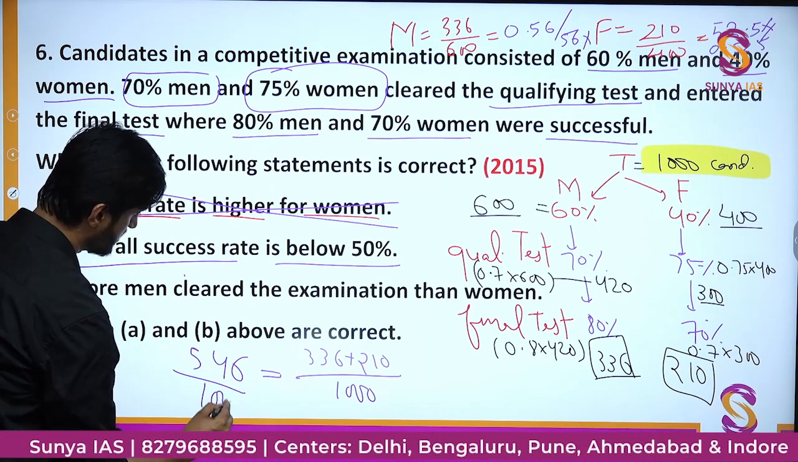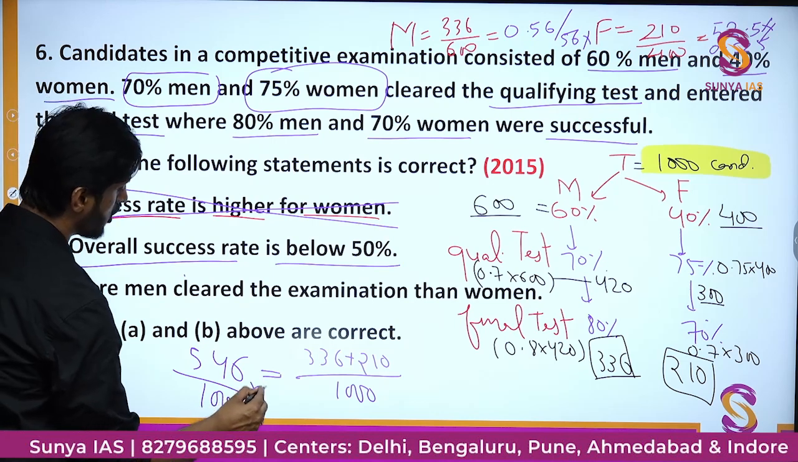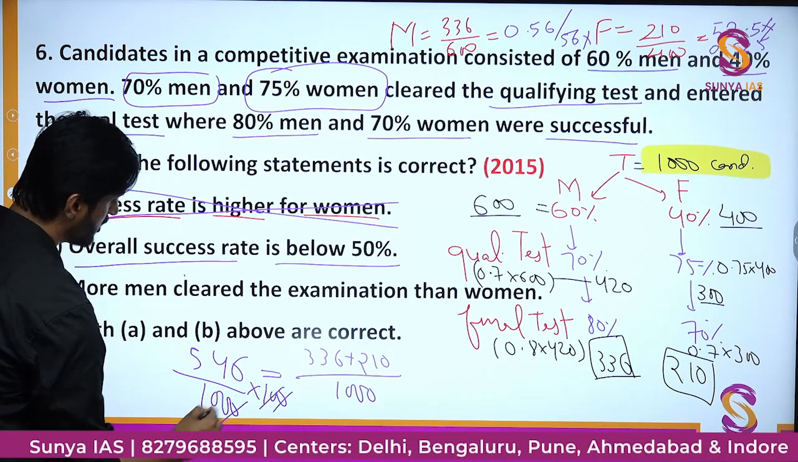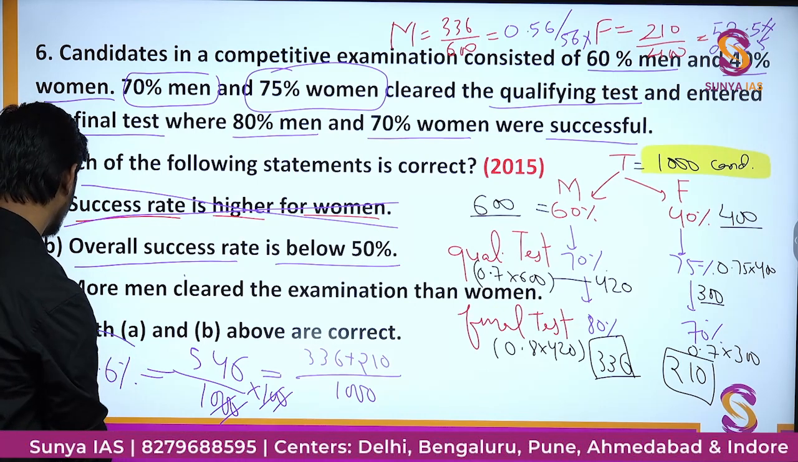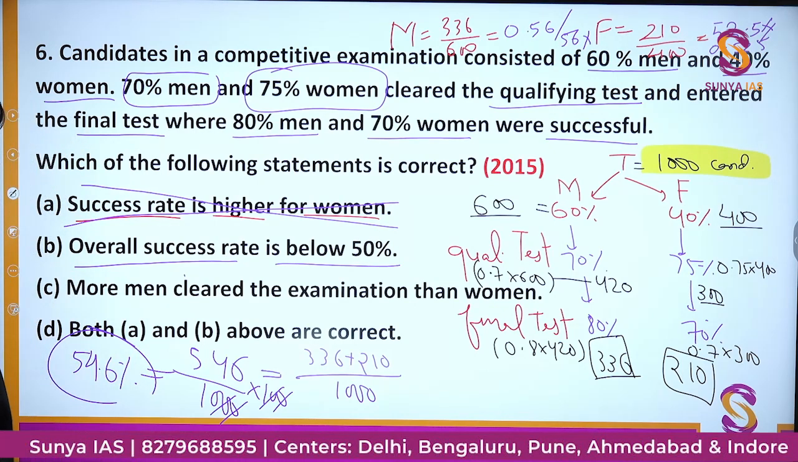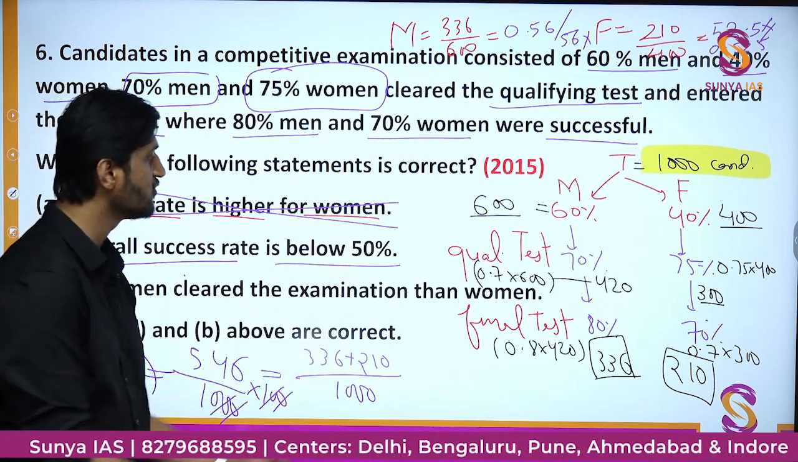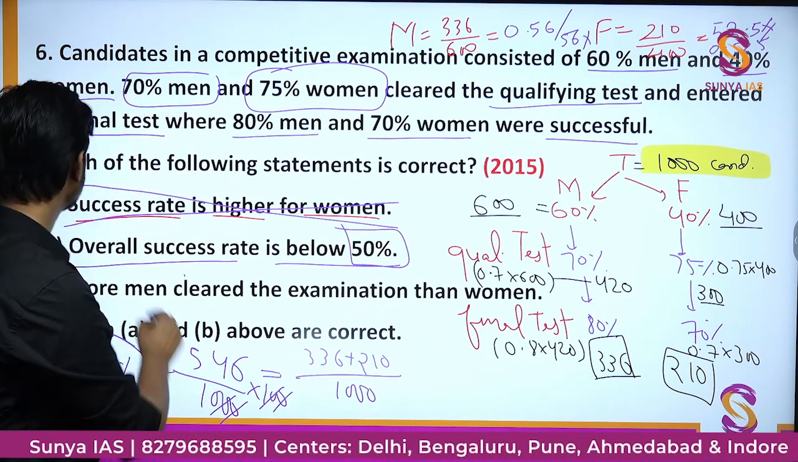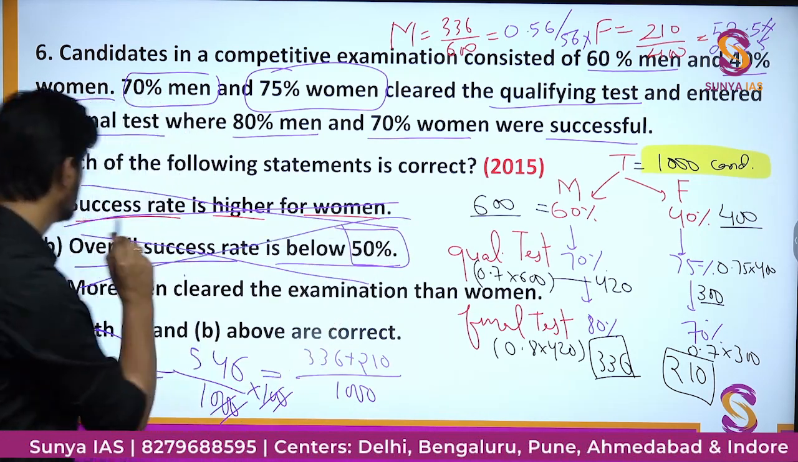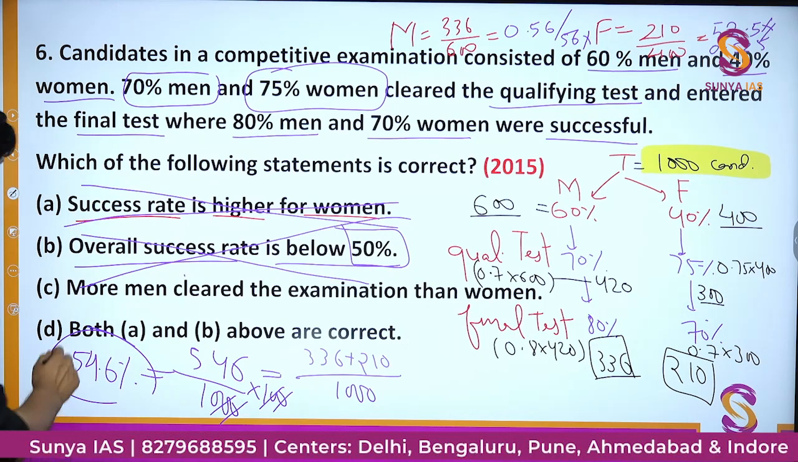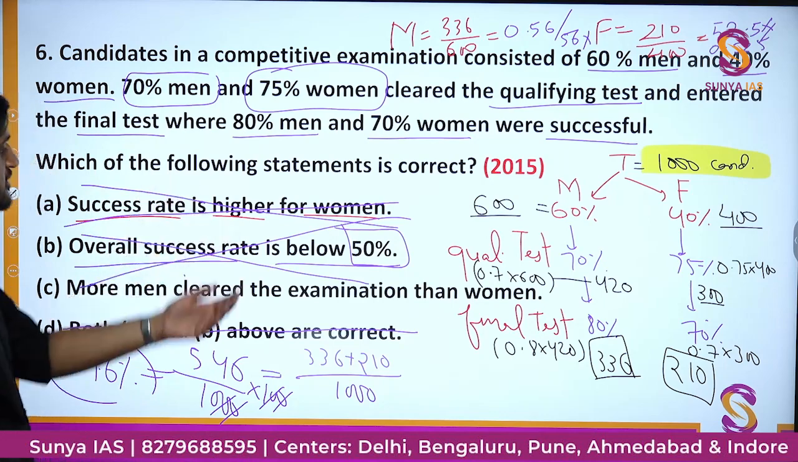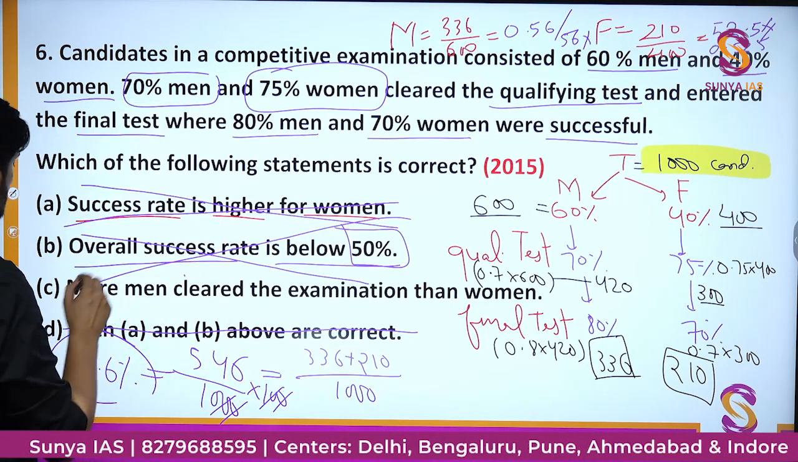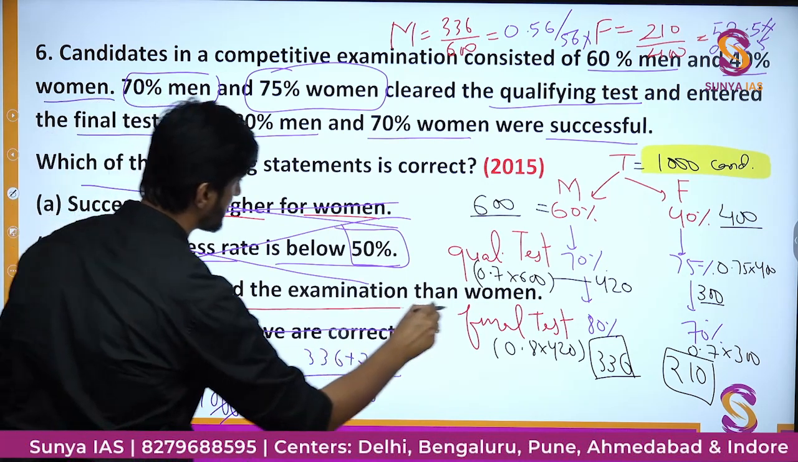546 by 1000. So if you talk in terms of percentage, you will get 54.6% as the success rate, and here you can see the success rate is definitely above 50%. So this statement is also incorrect, and this eliminates option A also, because it is saying both A and B are correct. So we are left with only option C, that is more men cleared examination than women,